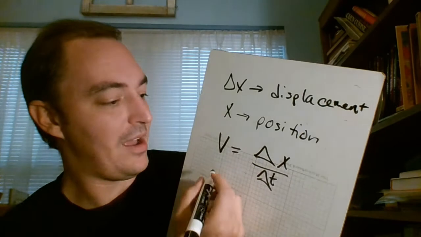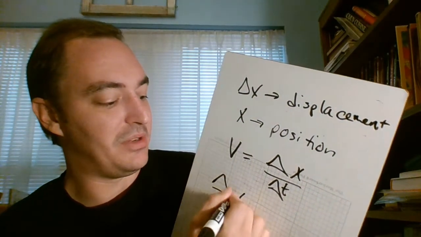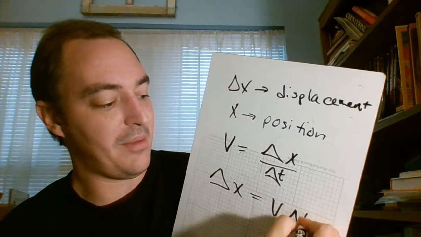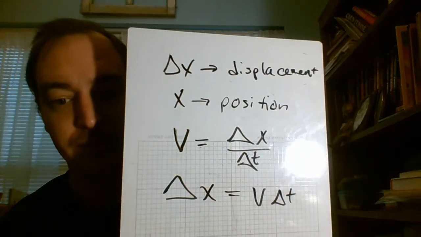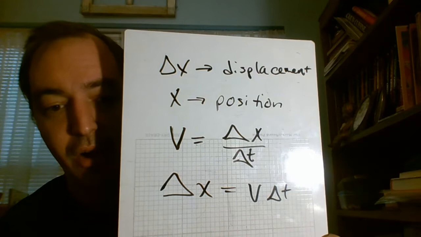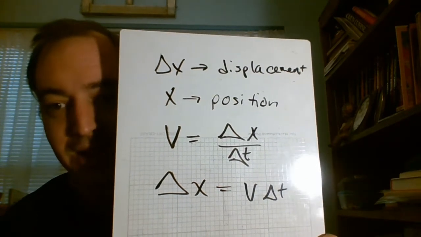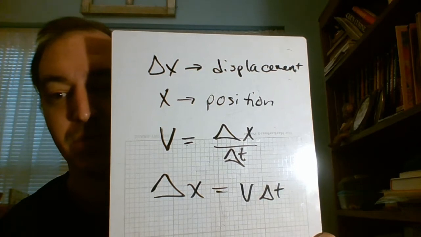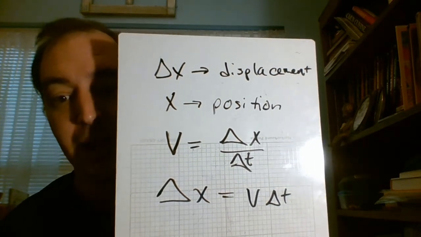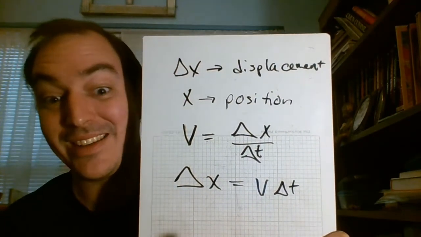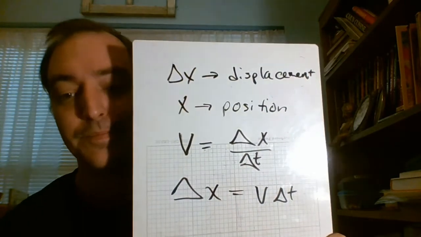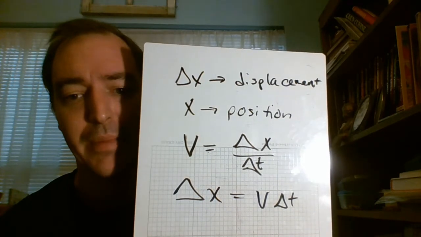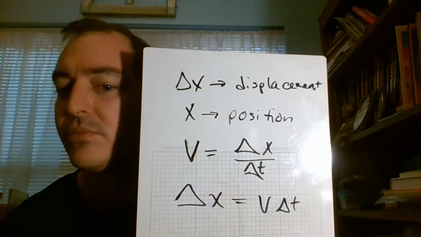If I want to find my change in position over a given period of time, then my velocity times the time interval is going to give me that. That's my average velocity times that time interval. It's like asking, over the last 5 minutes, what was my average speed? You would calculate that by calculating the distance and dividing out the time. You see how they're all related? Now we do know that speeds can change, but right now we're talking about speeds that don't change. So let's go with that.